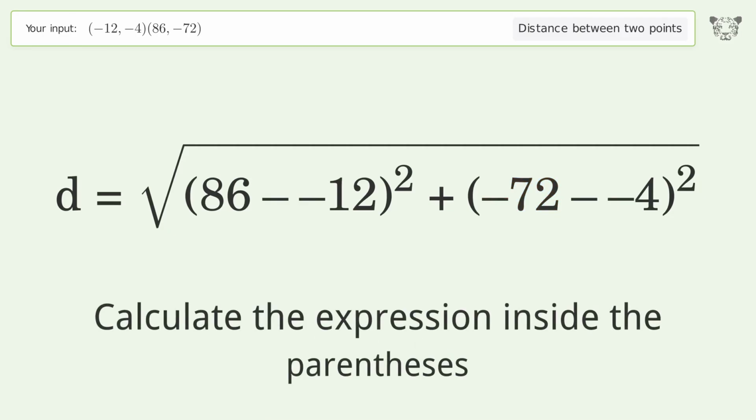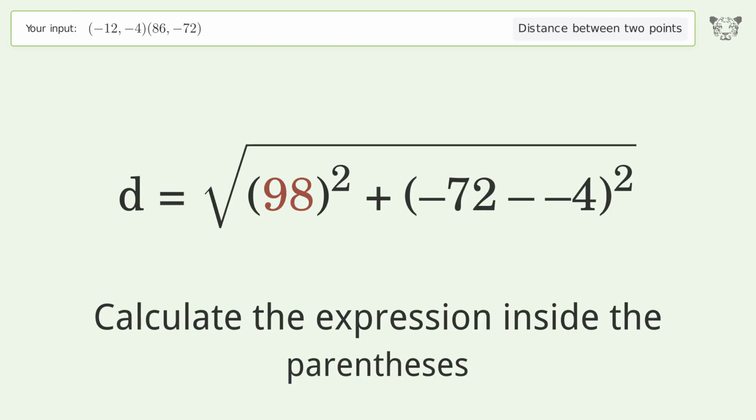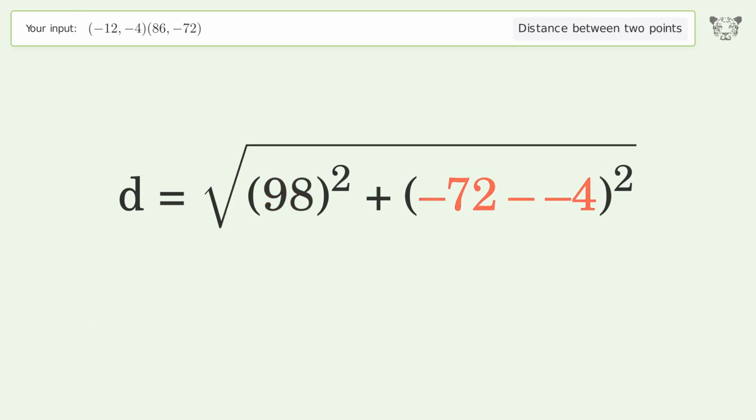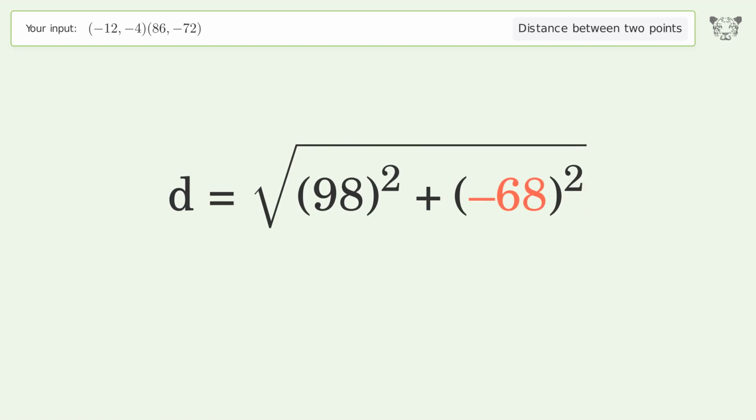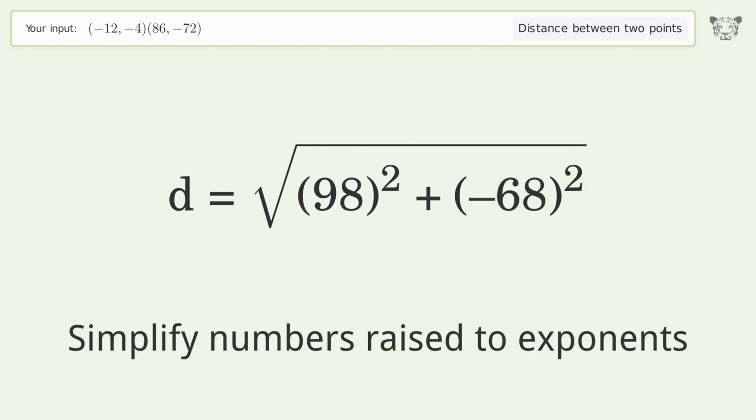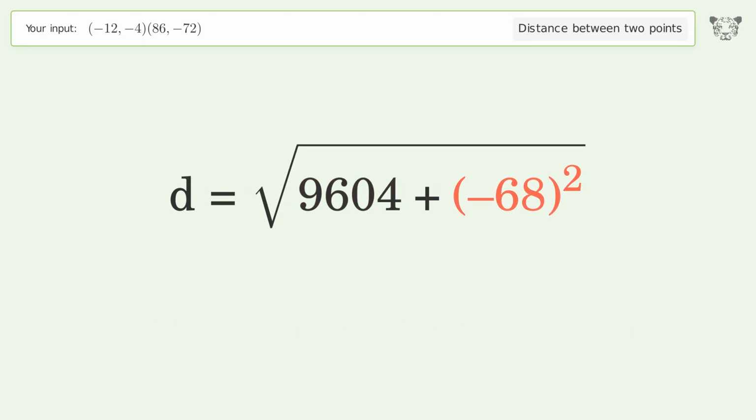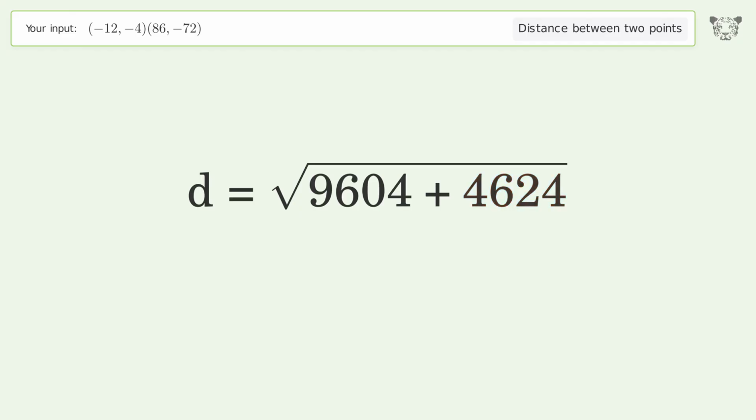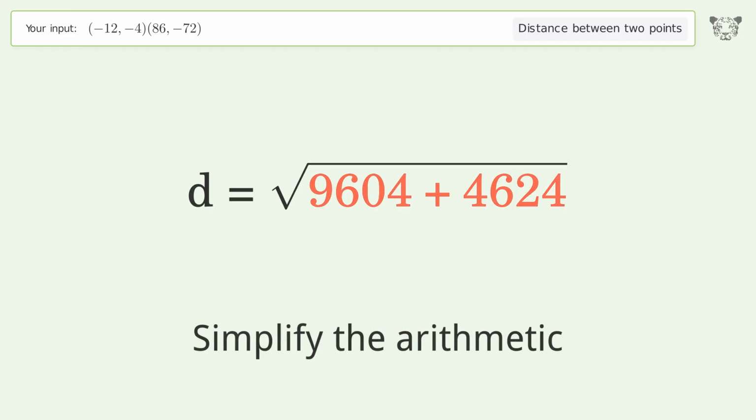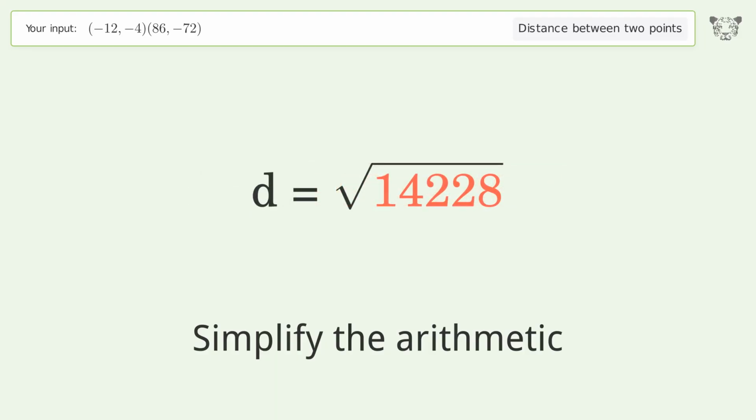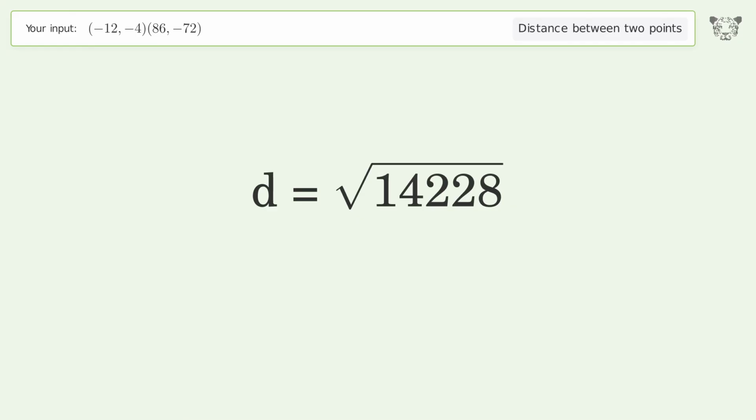Calculate the expression inside the parentheses. Simplify numbers raised to exponents. Simplify the arithmetic. And so the distance between the 2 points is the square root of 14,228, or 119.281.